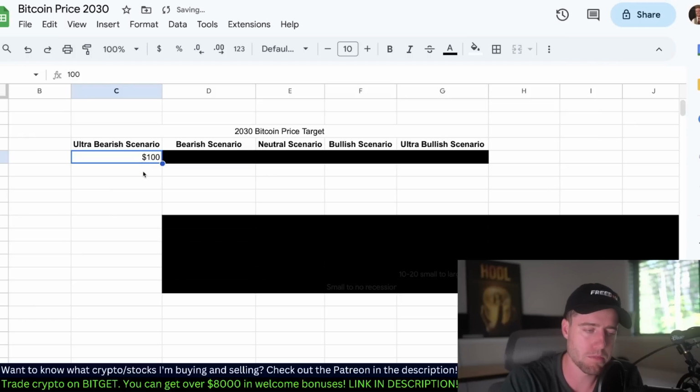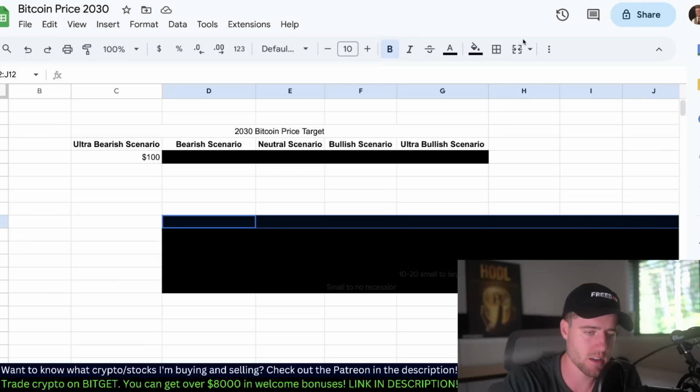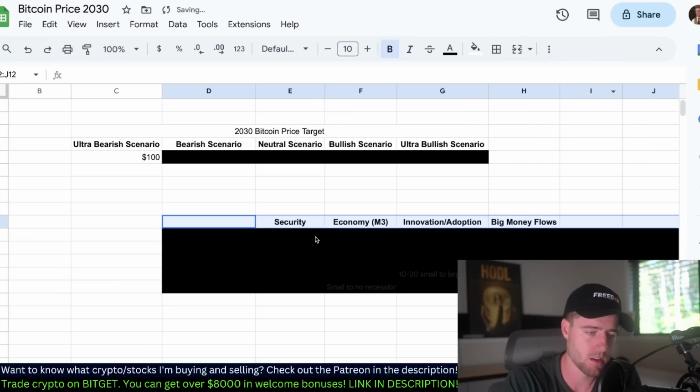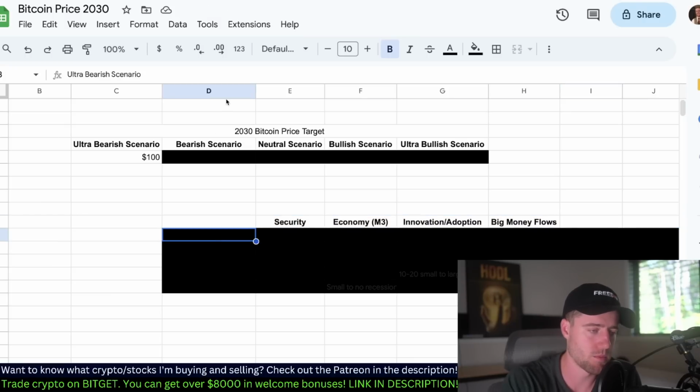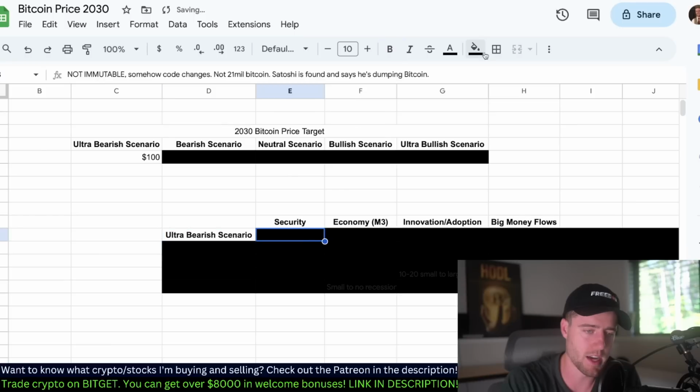But ultra bearish scenario, Bitcoin's $100. And I'll tell you why. First of all, these are some of the criteria that we'll be looking at. Security of Bitcoin, how the economy is doing, innovation and adoption, and then big money flows, who's investing. So ultra bearish scenario, let's just take these one at a time here, and we'll start with the security aspect.